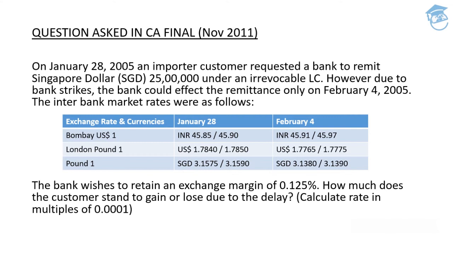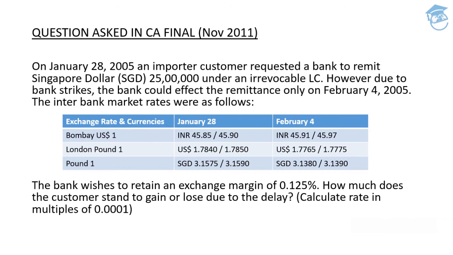So the bank will apply a rate of 3.1575 and not 3.1590. The first rate was 45.90, the second rate is 1.7850, and the third quote is 3.1575. Clear, guys?